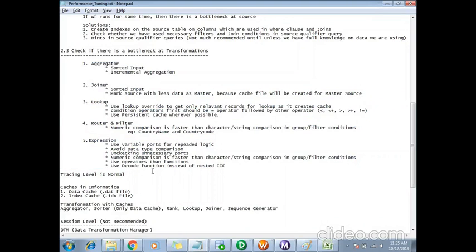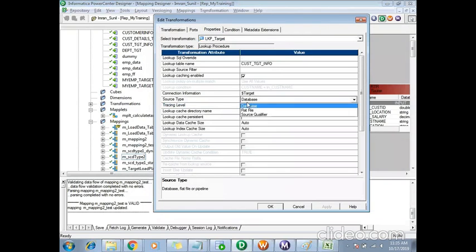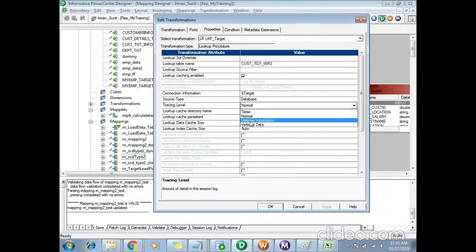And what else? The last thing is you have to make sure the tracing level is normal everywhere. The tracing level will be there for each of the transformations also. This is how the logs will be created. If you give verbose initialization or verbose data, logs will be created for each of the records. For testing purposes, you might have changed it to get the detailed log, to debug some errors, so you might have changed the tracing level to verbose data or verbose initialization to get the detailed session log. So make sure before moving it to the next level that the tracing level is normal everywhere.